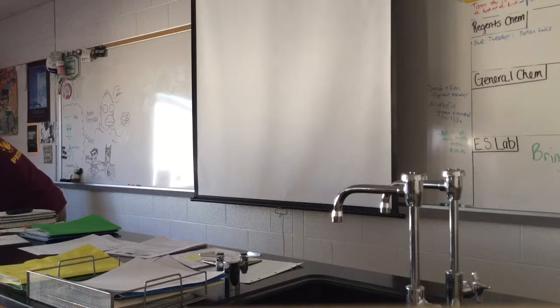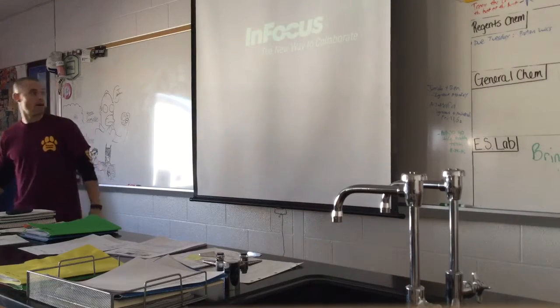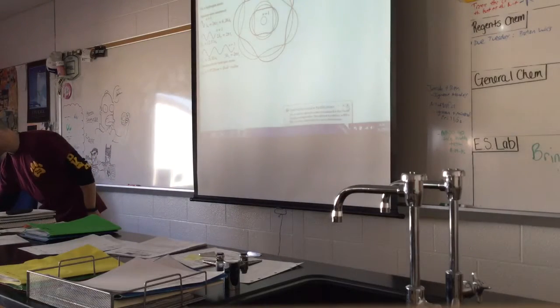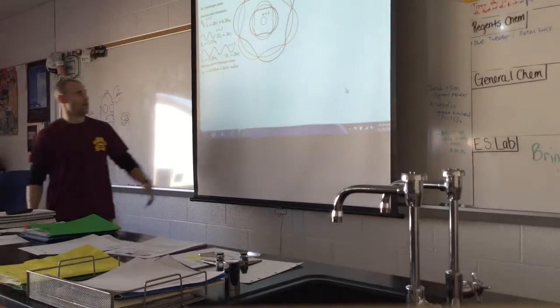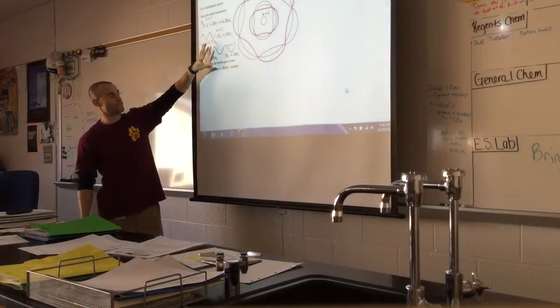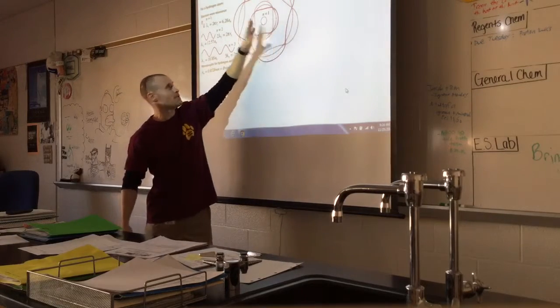So the first couple images I want to show you are of the current wave mechanical model. First period lab students might have a better handle on this because I explained it a little bit. So here's all that math that I was talking about in period 1. You see these different shapes.